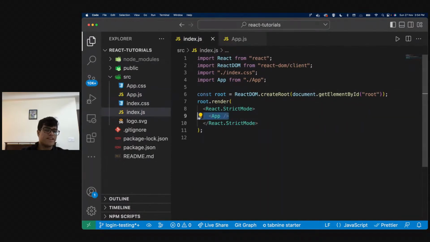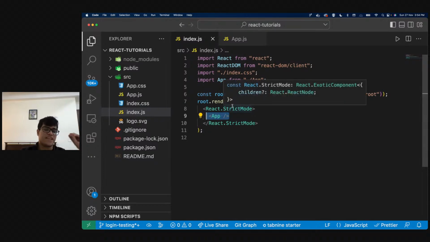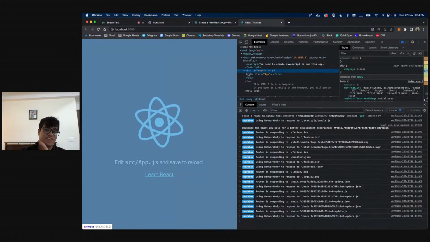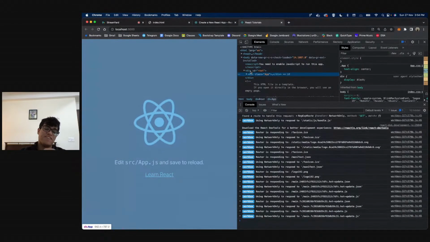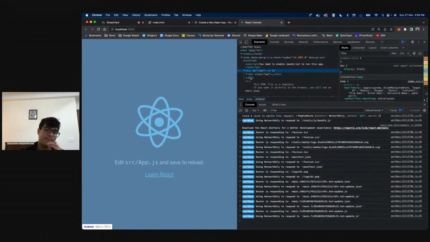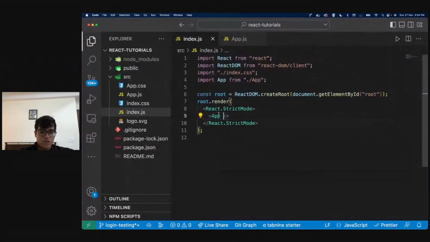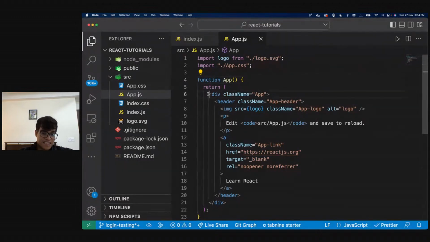Index.js is nothing but it takes everything that is rendering over here and puts it inside the root. Root is the first div that is getting rendered, then everything else is getting rendered afterwards. Even in our HTML, what do you see? We see div ID root, and inside div ID root, we have div class app. So if I go to my app.js, I see this is the div that we are seeing, right? Div className app.